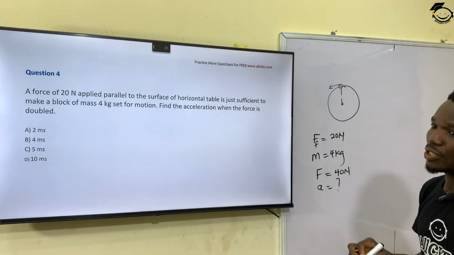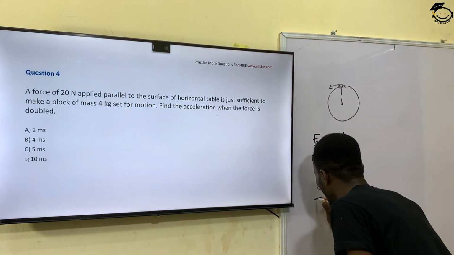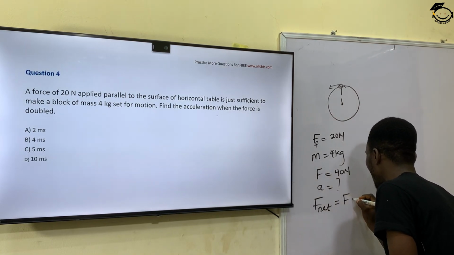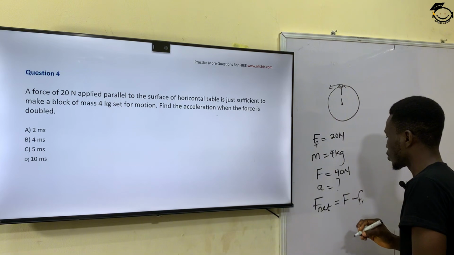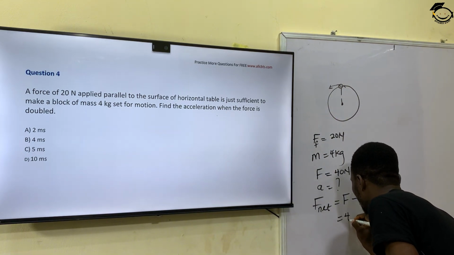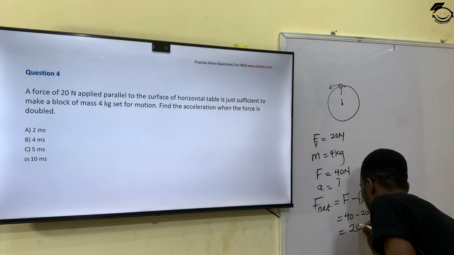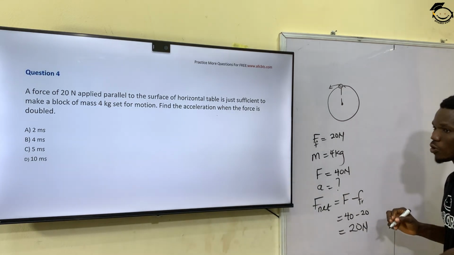Now for me to find the acceleration, which is unknown here, I have to find the net force. So my net force is supposed to give me the new force applied minus the frictional force. So this means that I have 40 minus 20 Newton, and that will give me 20 Newton. So I've gotten the net force.